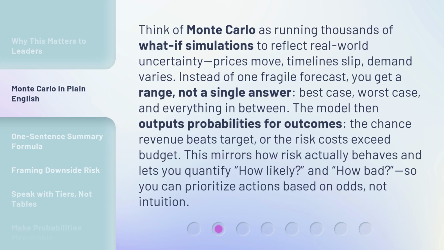The model then outputs probabilities for outcomes, the chance revenue beats target, or the risk costs exceed budget. This mirrors how risk actually behaves and lets you quantify how likely and how bad, so you can prioritize actions based on odds, not intuition.